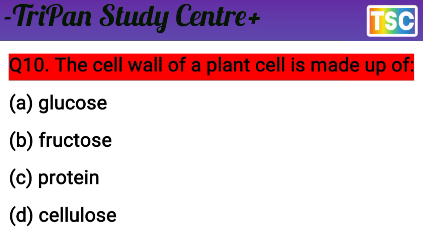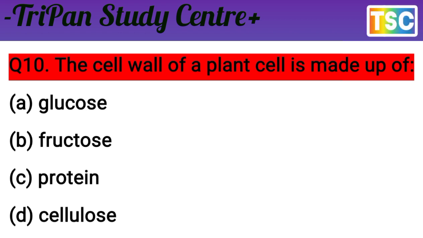It means the C option is also incorrect. And D. Cellulose? Yes, it is the correct answer. The plant cell wall is made of cellulose. Cellulose is important for the plant because the cell wall is made of cellulose. So the D option is correct.